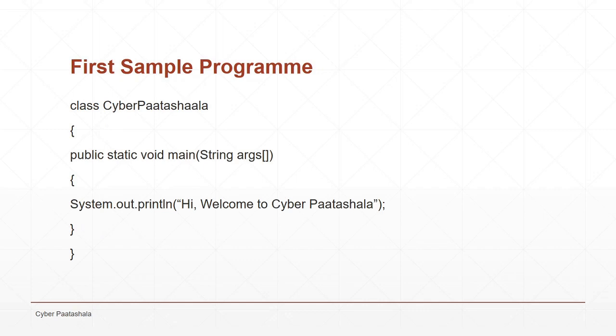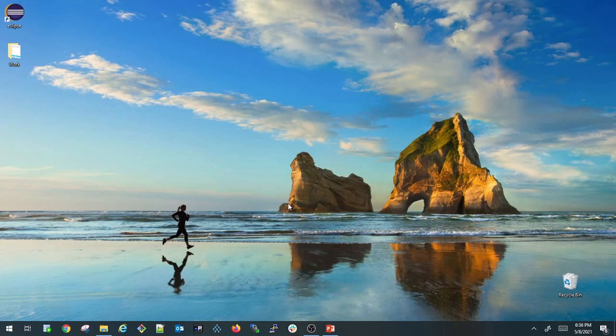Let us see a sample class. So here I declared a simple class Cyber Pathshala. So here Cyber Pathshala is my class name. I opened the braces for the class, and inside that I declared public static void main String args, which is my main method. I have opened braces for the main method, and I have written a print statement, System.out.println hi, welcome to Cyber Pathshala, and I put a semicolon over there, and I closed my main method and I closed my class.